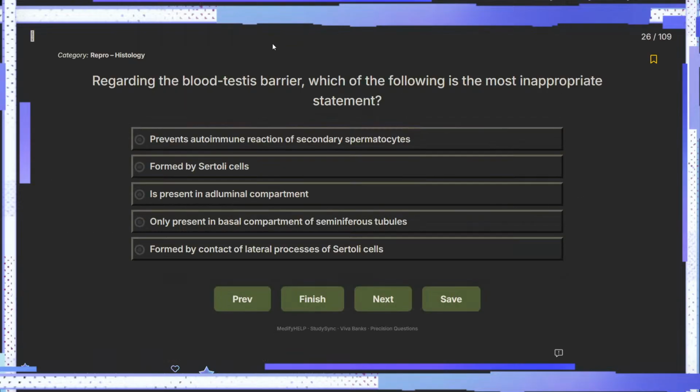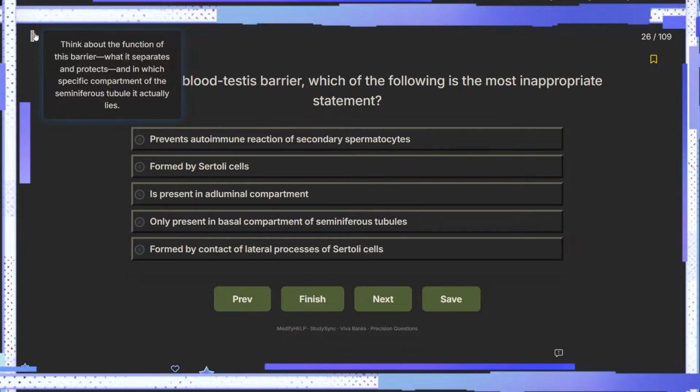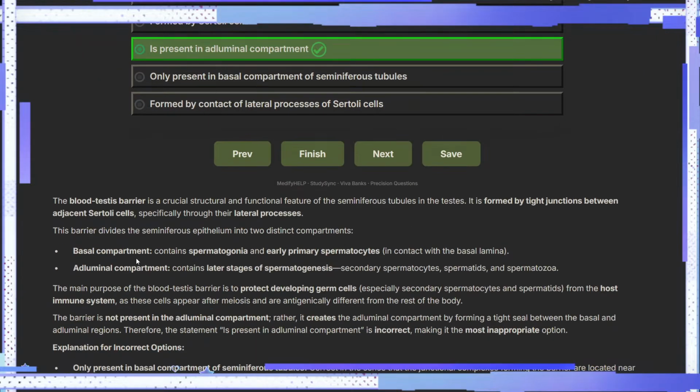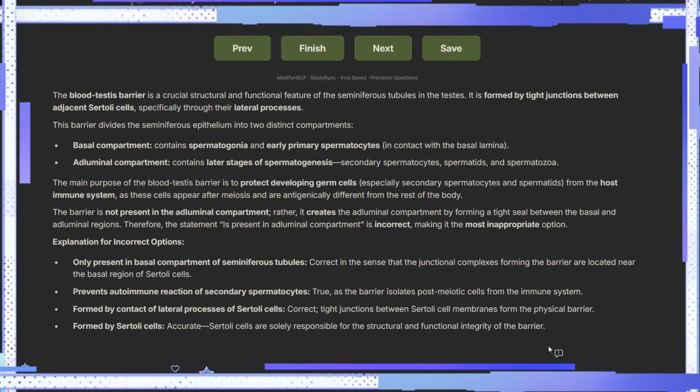ठीक है. अच्छा, ब्लड टेस्टिस बैरियर के बारे में most inappropriate statement बतानी है. Sertoli cells बनाते हैं 100%. Basal compartment of the seminiferous tubule, maybe that's true. Contact or lateral process, yes. Prevent autoimmune reaction, yes. So which is inappropriate? Luminal compartment में नहीं होता. It is in the basal compartment, right? So that makes sense.